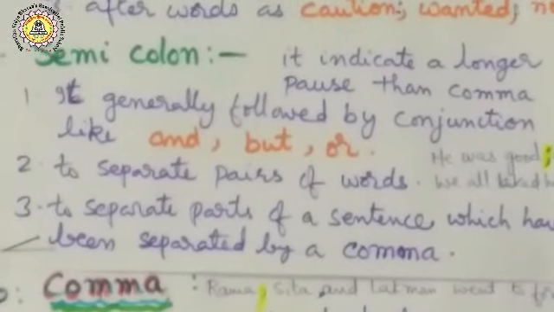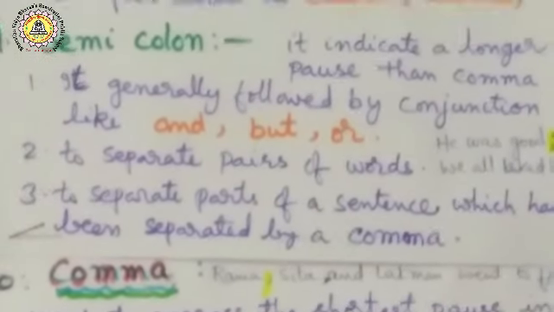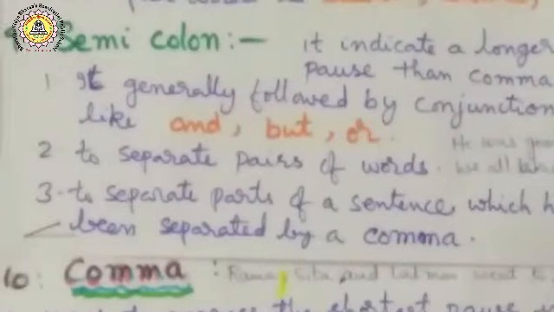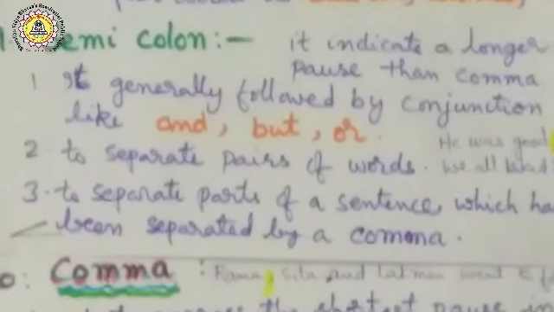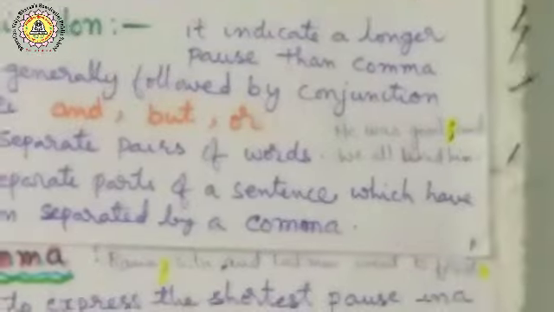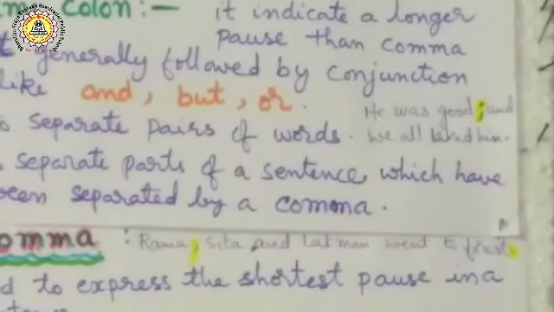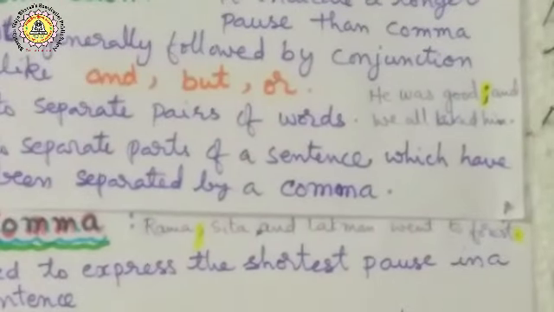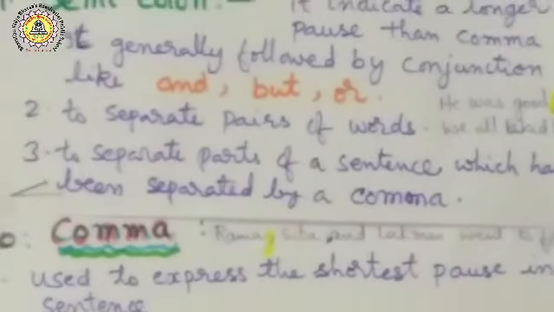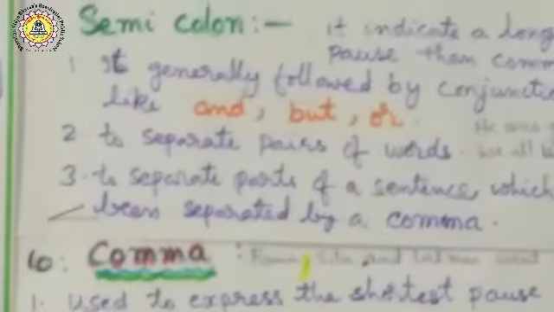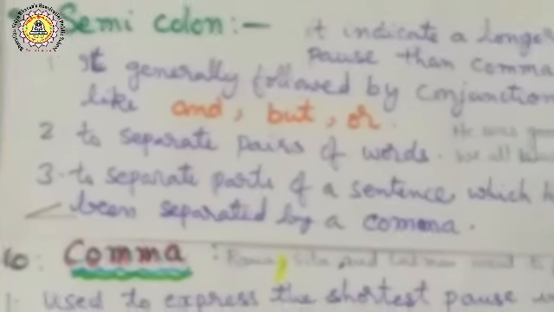Next, semicolon. A semicolon indicates a longer pause than a comma. It is generally followed by conjunctions like and, but, or. For example, he was good, semicolon, and we all liked him. So, to separate parts of a sentence which have already been separated by commas, this is a semicolon. It is a longer pause than a comma. For that purpose, you can use a semicolon.